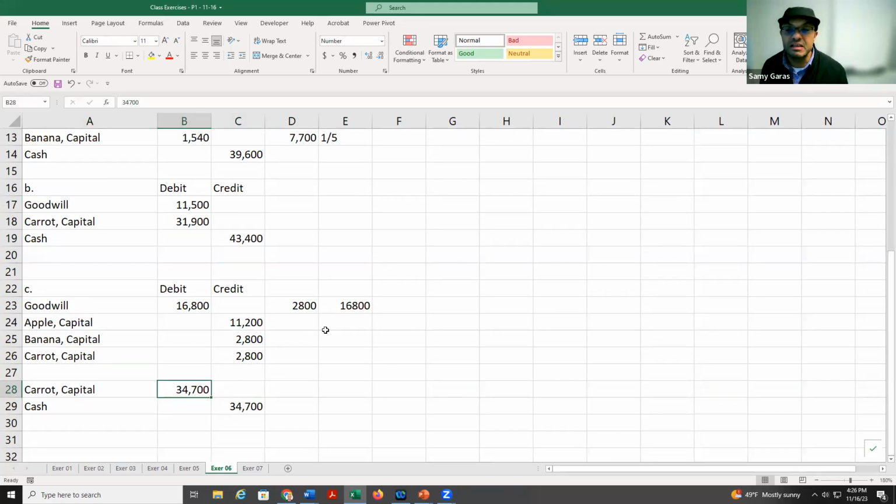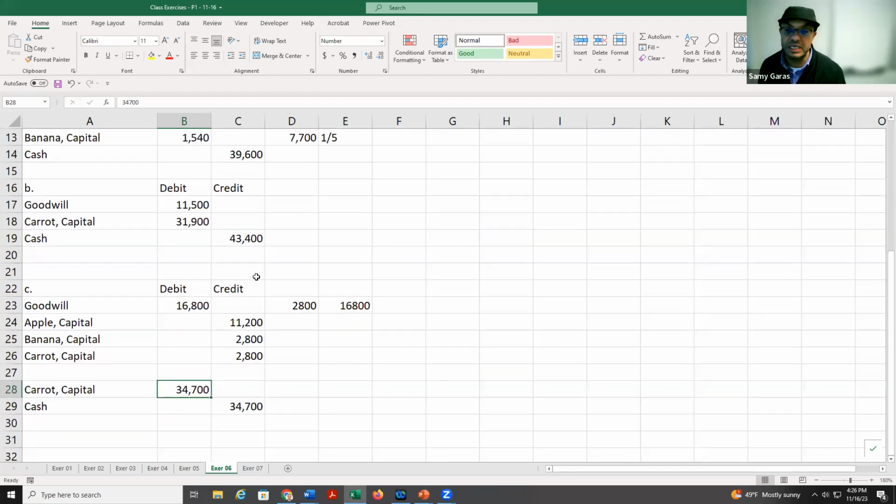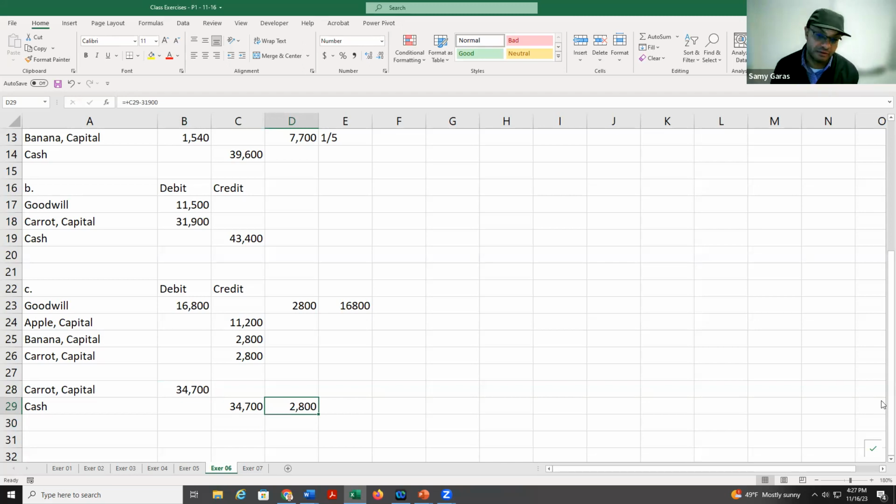But we say the difference is all implied goodwill. How do we calculate all implied goodwill? Subtract 34,700 minus 31,900. This one, it's the goodwill to Carrot.